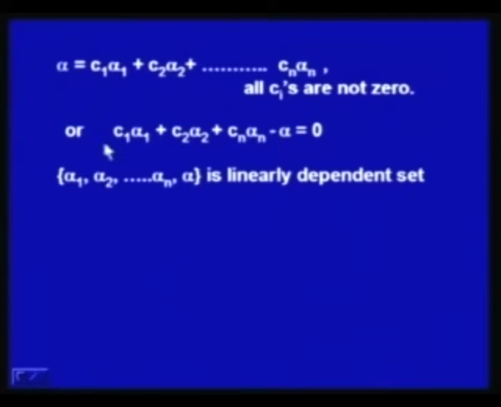So, there exists a linear combination in which a non-trivial solution is possible. So, this set cannot be linearly independent, and if this is not linearly independent, then this set S dash cannot be a basis for V. That is what the theorem is.